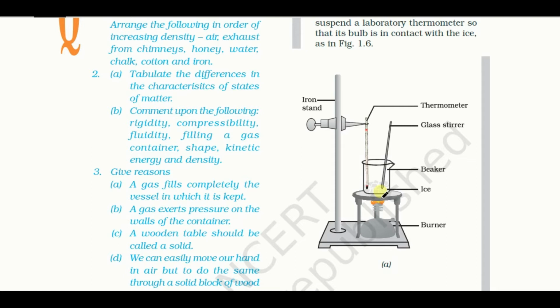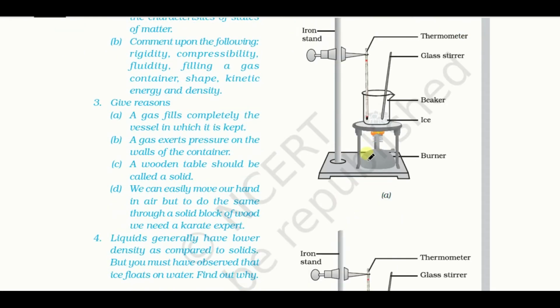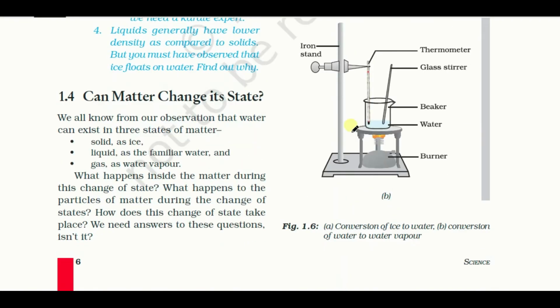After some time we see that the water converts into vapor state and the temperature becomes very high. So we can tell that by applying heat we can change the state of matter. Here is a detailed explanation.